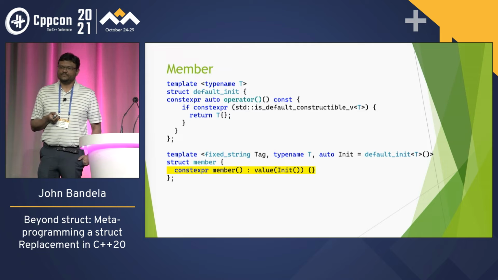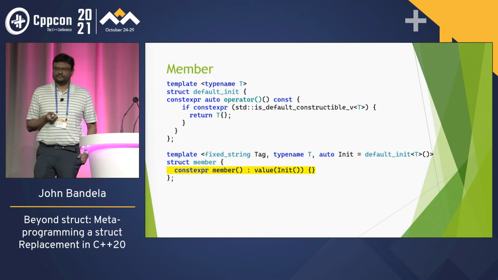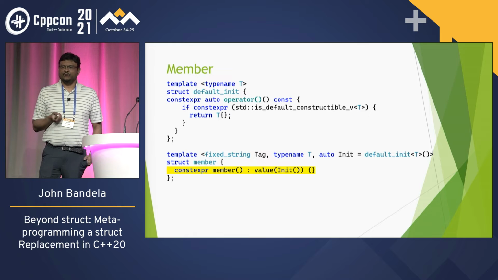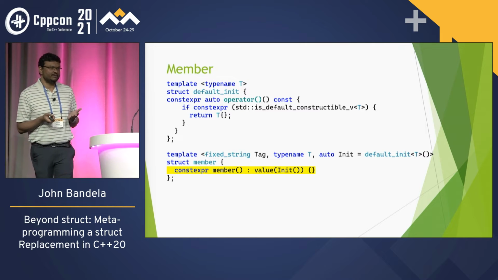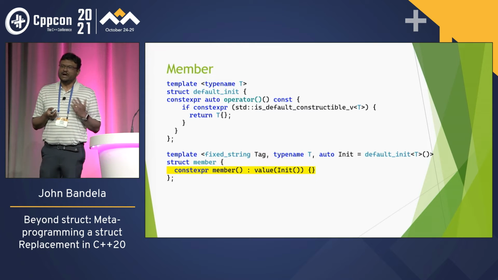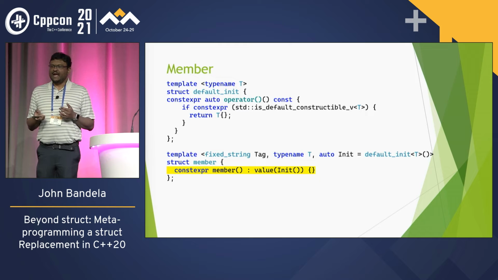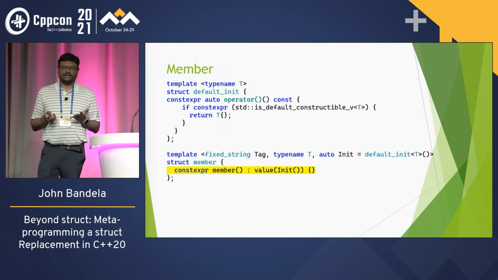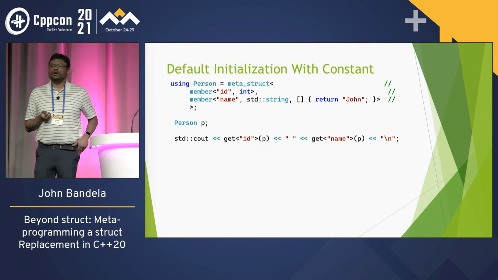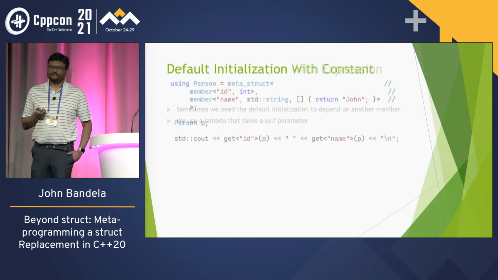So how do we do this? We create a little function object type called default init that takes a type name, and it has an overloaded function call operator, and it just checks, is it default constructible? Return a default constructed value, otherwise don't return anything. And then for our member, all we do is add an extra defaulted non-type template parameter, and for default construction, just call the init on it. Any questions about this? All right, so we've got default initialization with a constant.